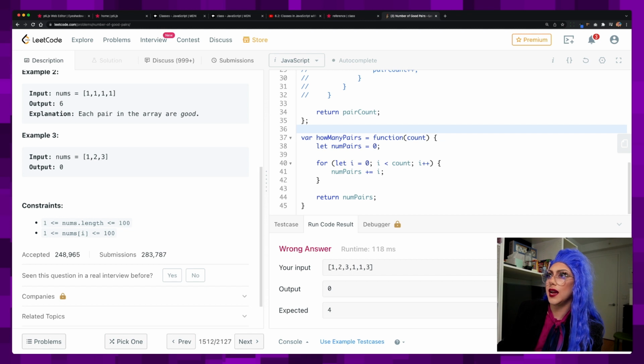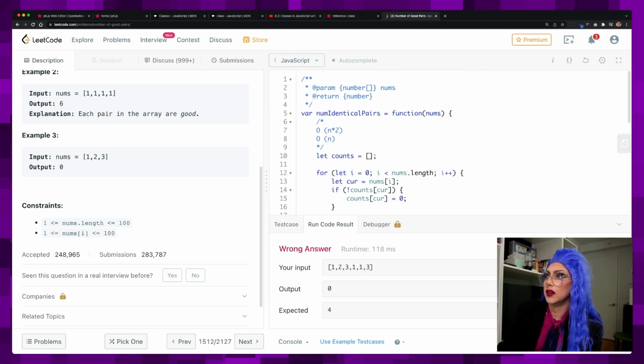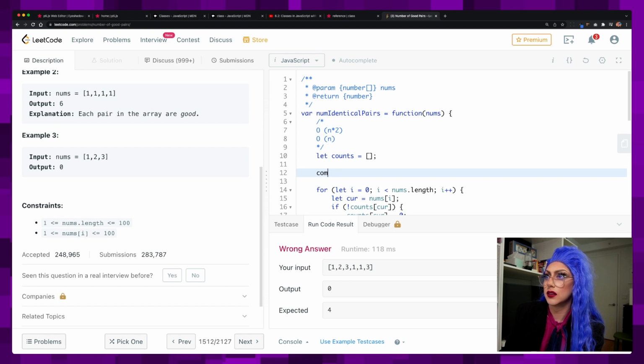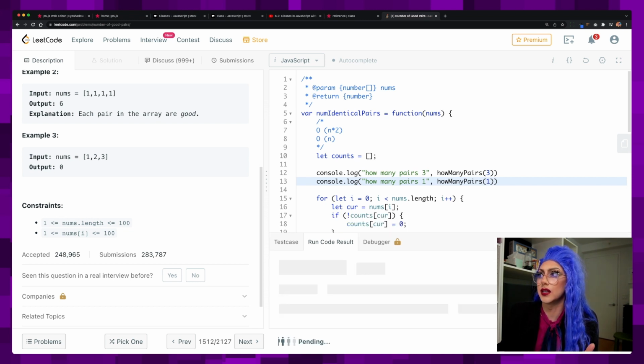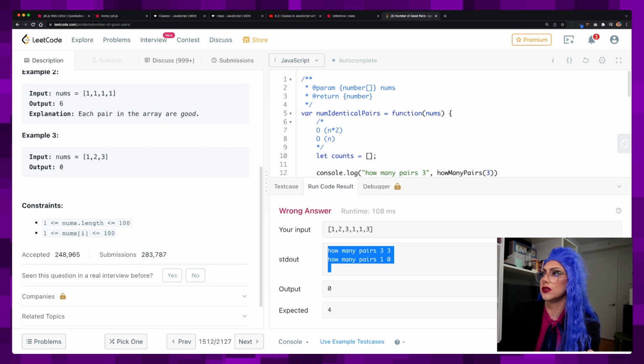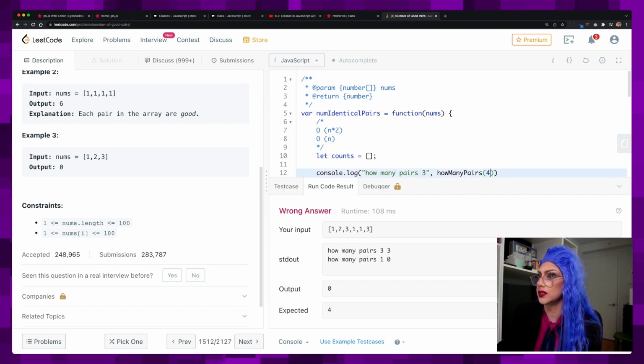I want to just run how many pairs on a few things. Console.log, how many pairs? I just want to make sure that this is working. 3, 0, that's 1, I don't know. We're just going to see what this gives us. And you might not be able to do this in an interview. Okay, so 3 gives me 3, which is correct because it's 1 plus 2, and let's just do 4 just to make sure.